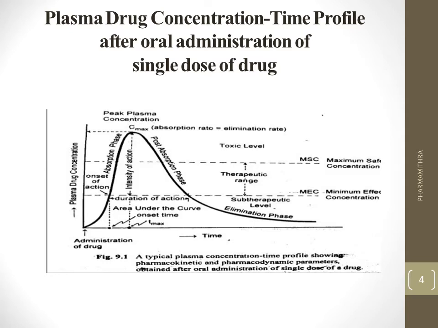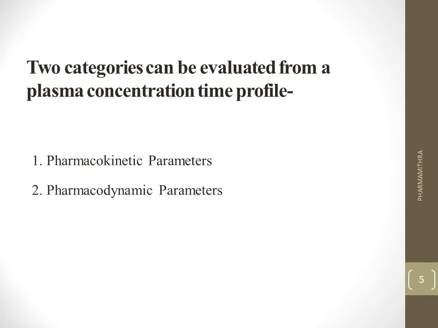So we can move into the terms used in pharmacokinetics. Before going to the terms, we can deal with two categories that can be evaluated in the plasma concentration time profile: one is the pharmacokinetic parameters and the other is the pharmacodynamic parameters.